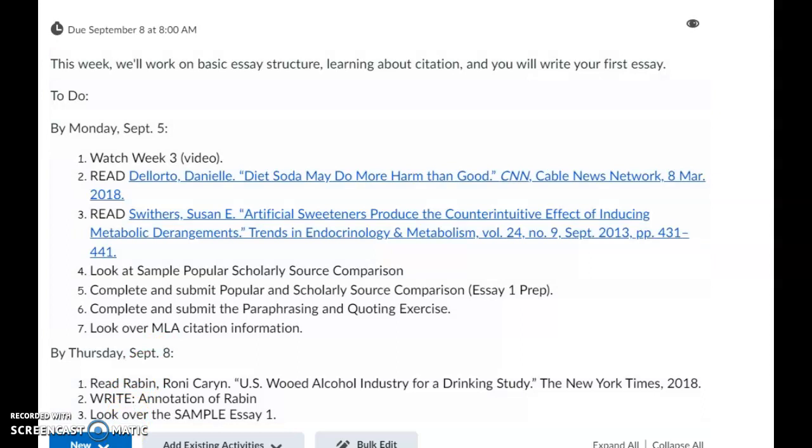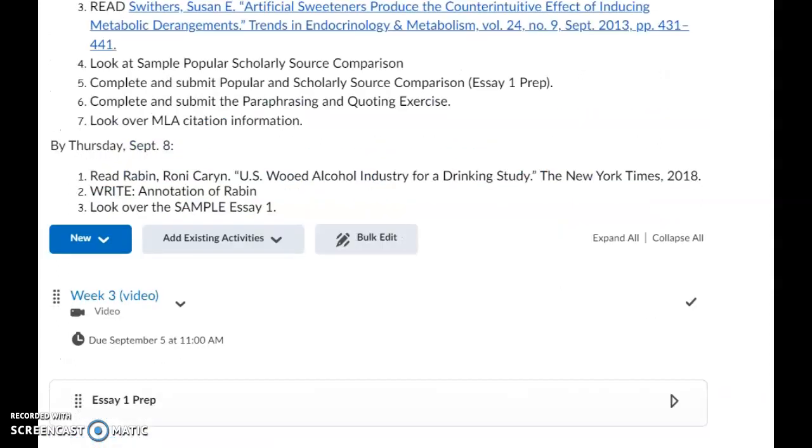And then for Thursday, we're going to read another article, The U.S. Wooed the Alcohol Industry for a Drinking Study, and you're going to write an annotation of it, and we're going to look over sample essay 1, okay? So that's this week. Let's go ahead and go down and take a look.